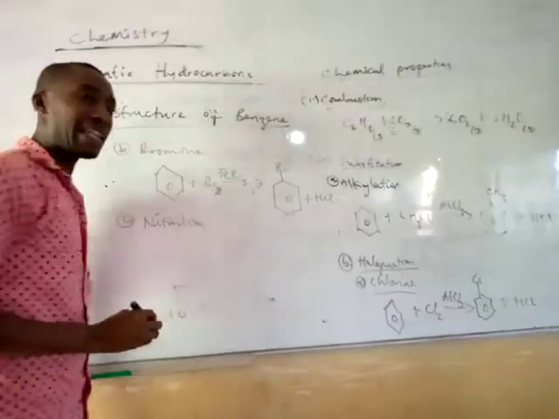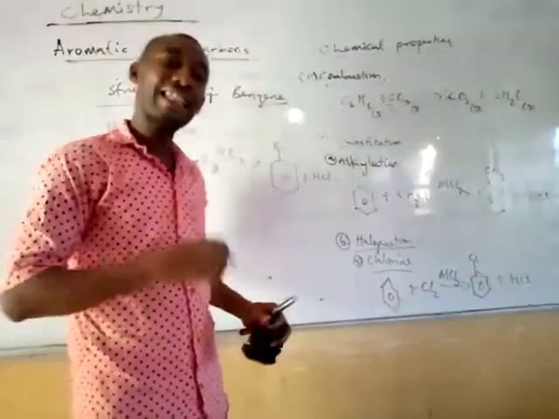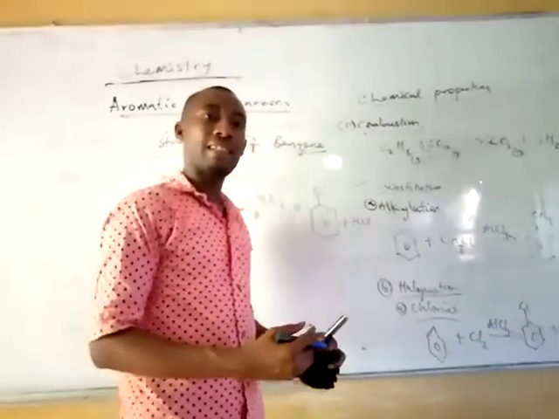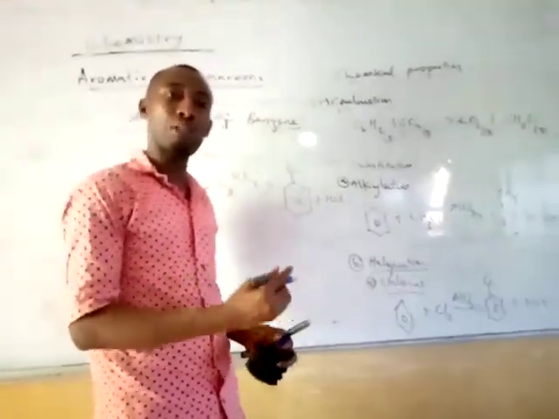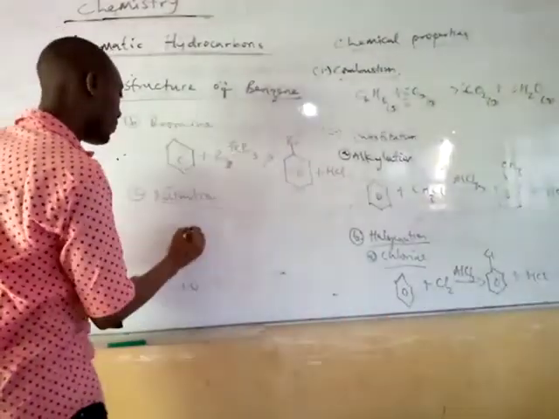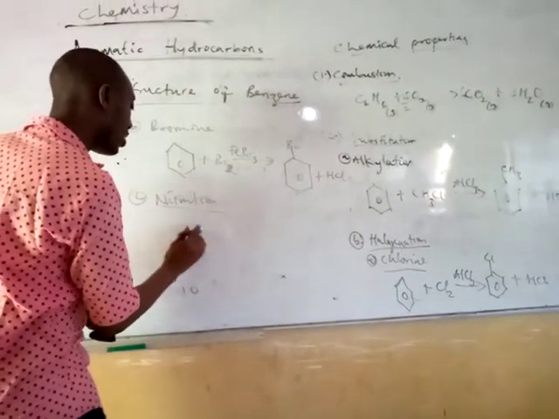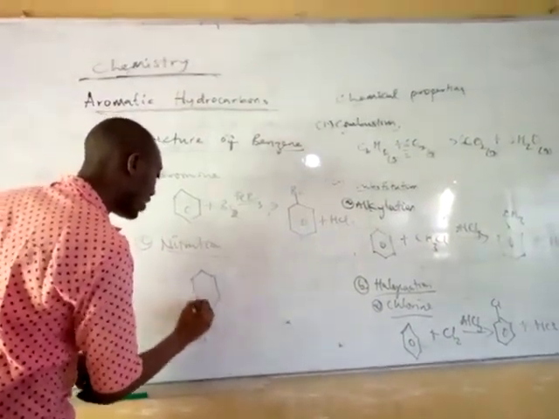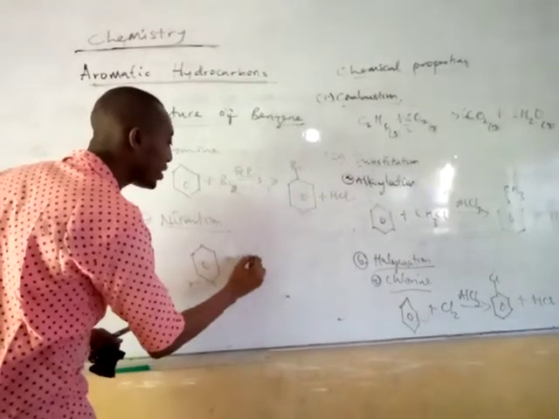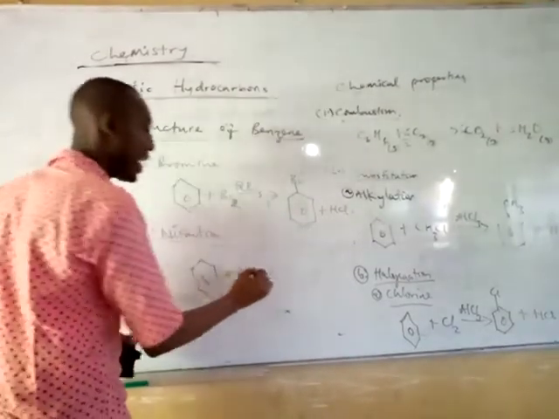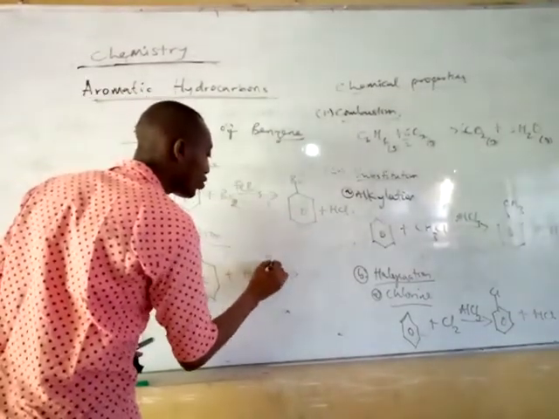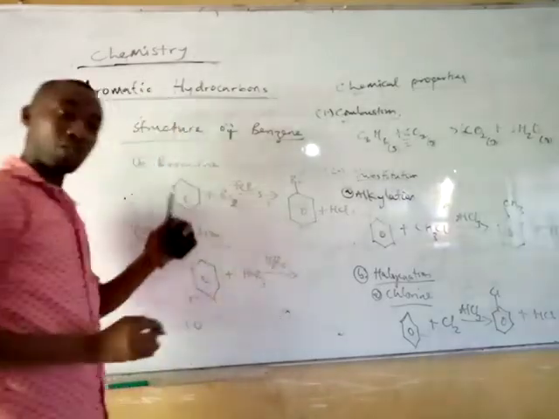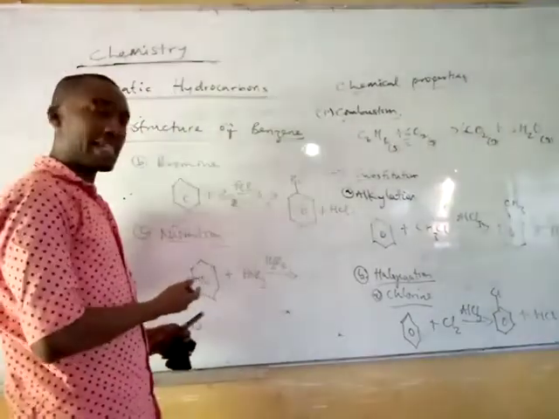Also, lastly, under substitution reaction, you can talk about nitration. That is the addition of a nitro group to benzene by means of substitution. In this case, you have your benzene ring reacting with HNO3, and you have H2SO4, concentrated H2SO4, as your catalyst to aid the reaction.